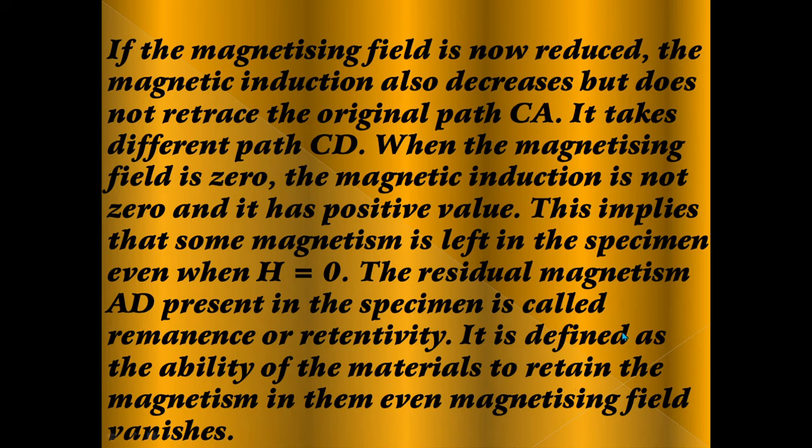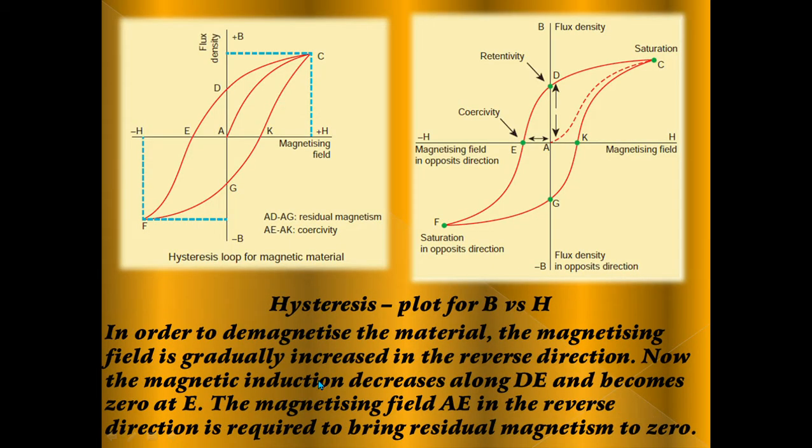Once again, repeat: retentivity is defined as the ability of the material to retain the magnetism in it even when the magnetizing field vanishes. Then next point, in order to demagnetize the material, the magnetizing field is gradually decreased in the reverse direction. This is the reverse direction, saturation also in the opposite direction.